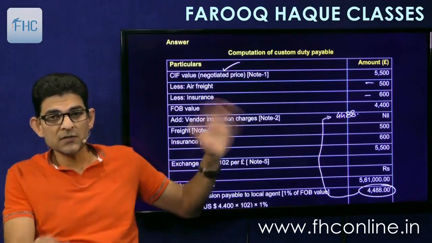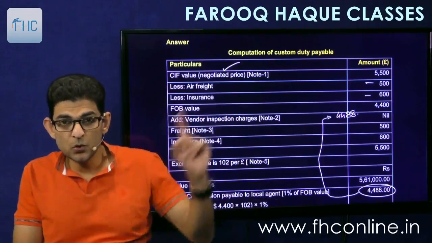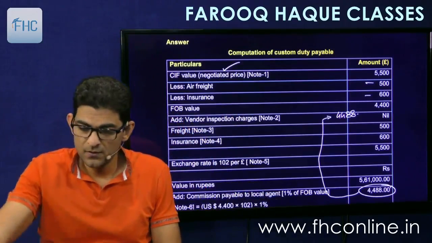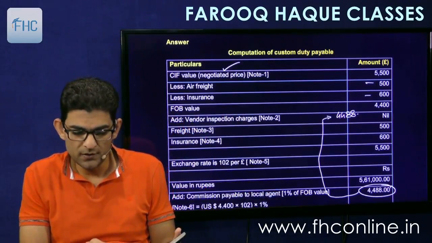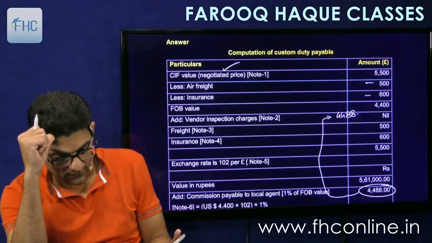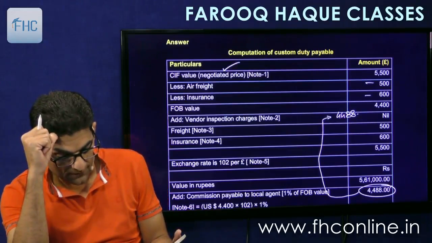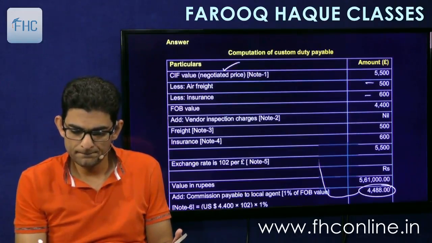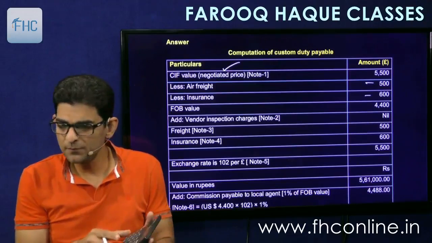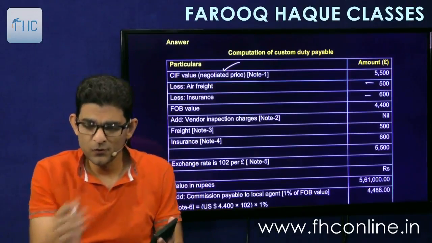And of course the vendor charges we are not going to add, but we are going to add this local agent's commission. And 4,488 is in rupees. So let me do one thing. It is 1% of FOB. You make a separate calculation in your book or on this side.